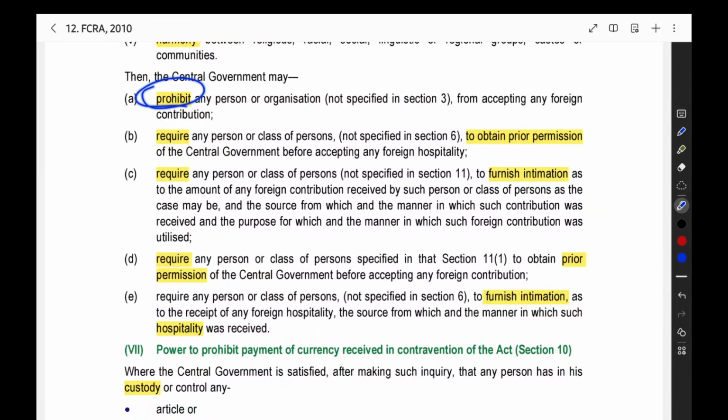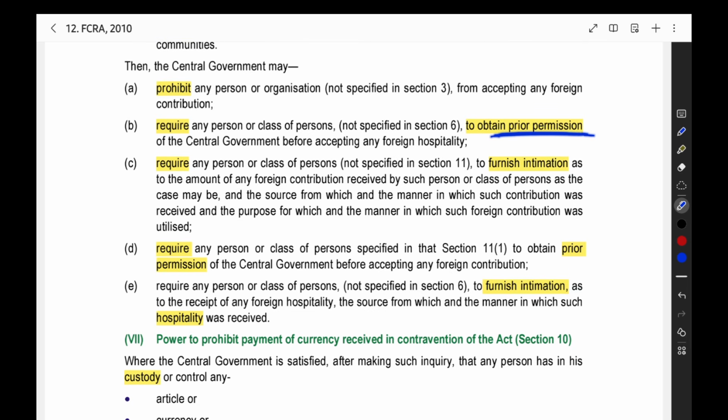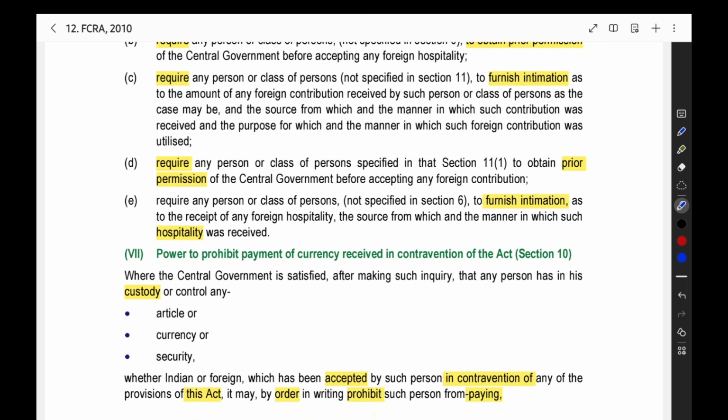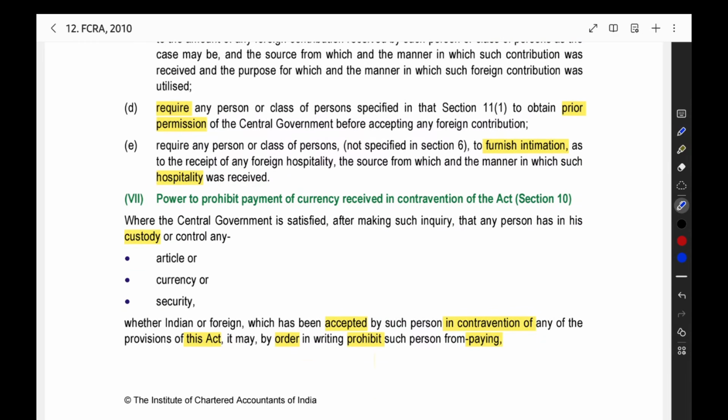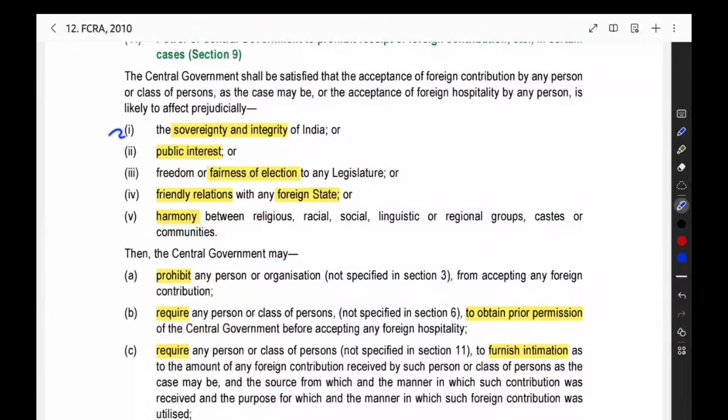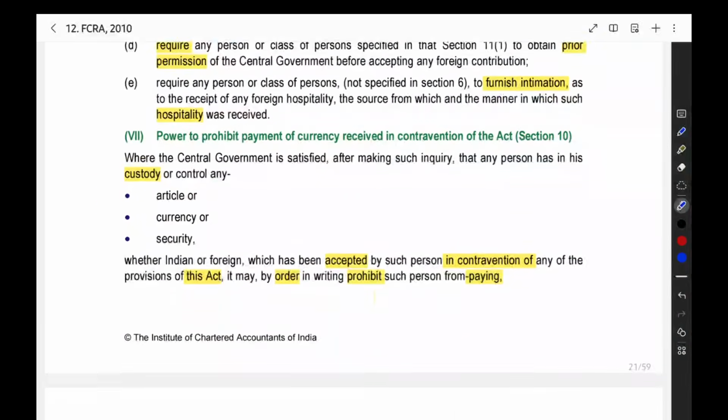They can prohibit you. They can make an order that you should get the prior permission before receiving the foreign contribution. They may ask you to provide information, like what all the foreign contribution you have received till now. That information they may ask you. So in these cases, the central government will stop you from receiving the contribution.